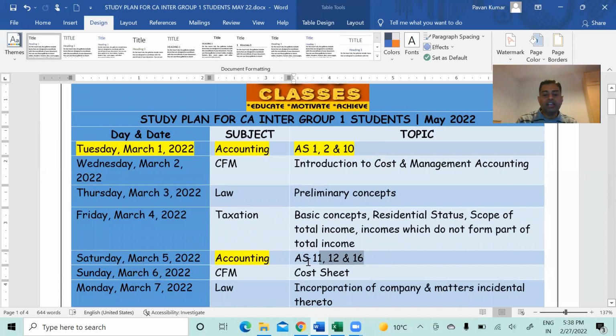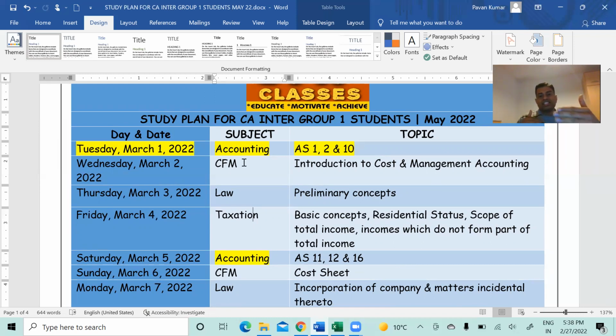And the next day you will read AS11, 12, and 16. And I have not given accounts 18 days back to back. If you observe, all the 4 papers are rotating, because some students will have some favorite papers, some papers where they are scared, some papers where they are strong. So what we need to do is just roll over, like this, 4 should be in cycle: accounts, costing, law, tax, accounts, costing, law, tax.